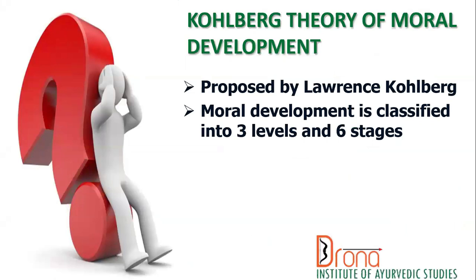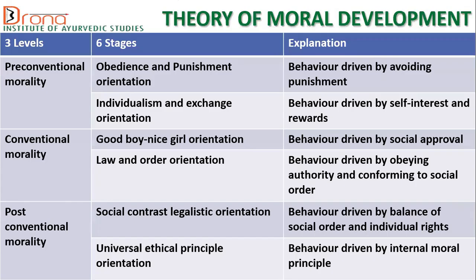Kohlberg theory of moral development was proposed by Lawrence Kohlberg, and moral development is classified into three levels and six stages. The three levels are pre-conventional, conventional, and post-conventional morality. And there are six stages. In pre-conventional morality, the first stage is obedience and punishment orientation, and it is a behavior driven by avoiding punishment. Second one is individualism and exchange orientation. It is a behavior driven by self-interest and rewards.